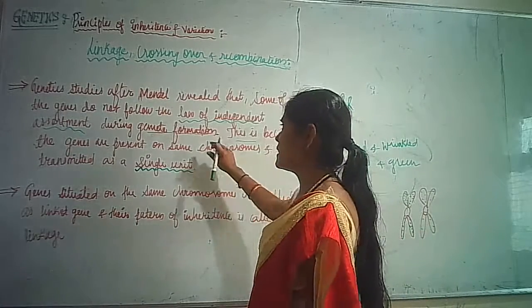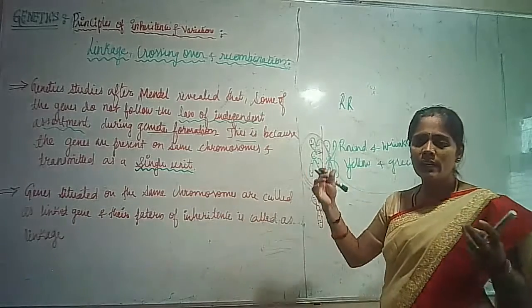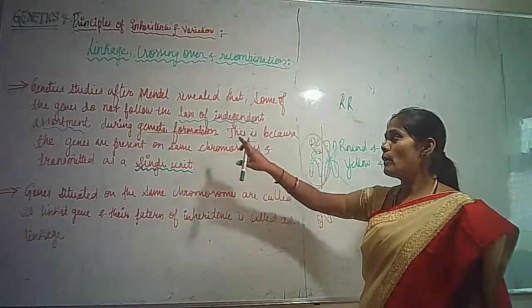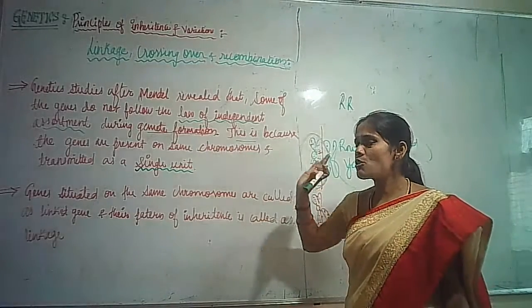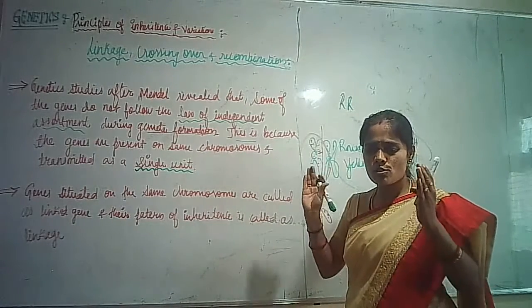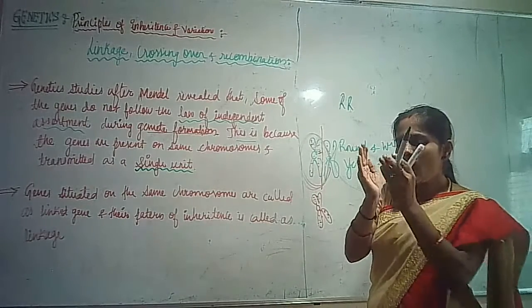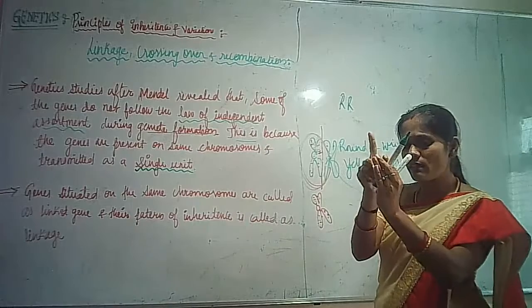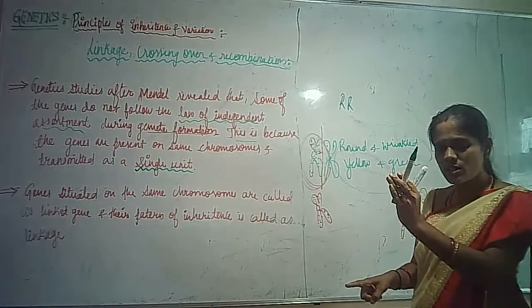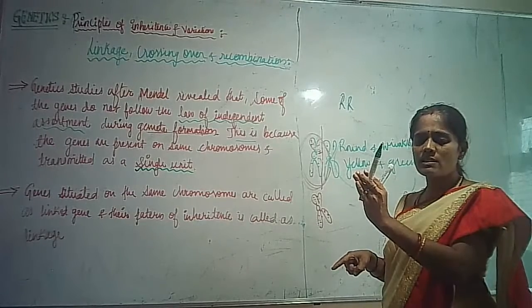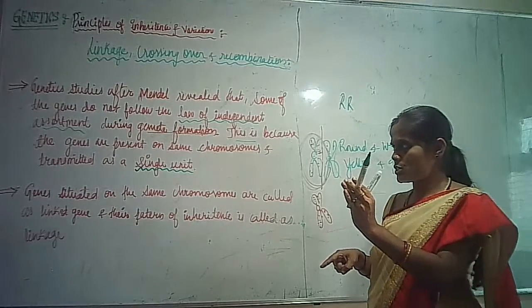Once again, according to Mendel, some of the genes are not obeying the law of independent assortment during gametogenesis. Among the pair of chromosomes, only one is transferring to the next generation in haploid gamete formation.